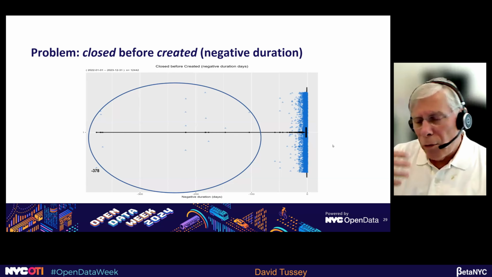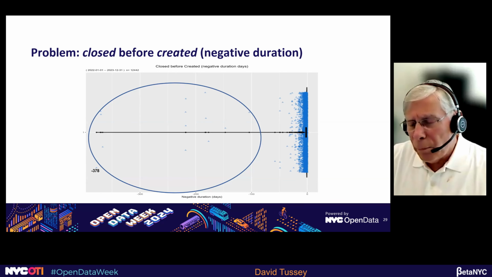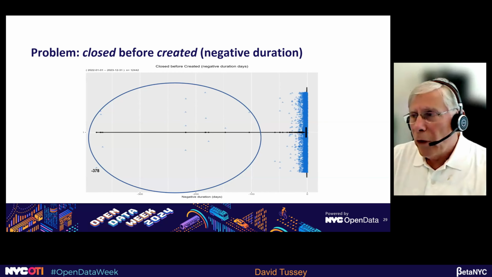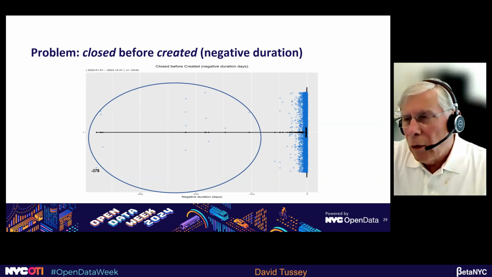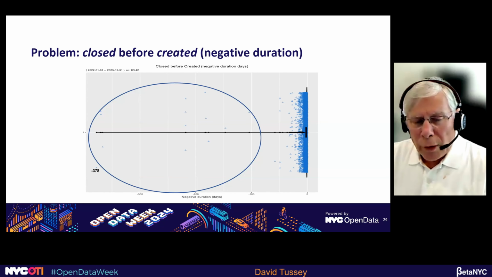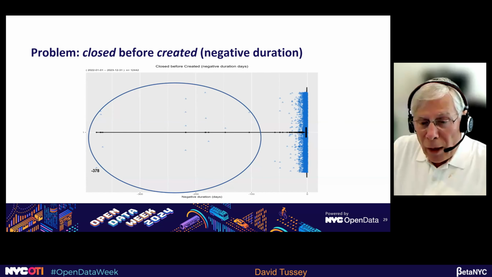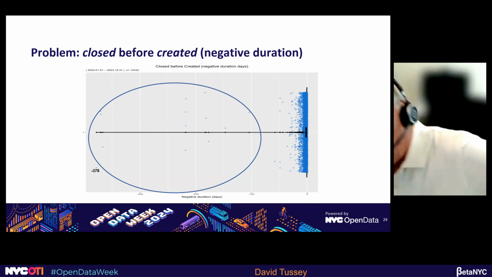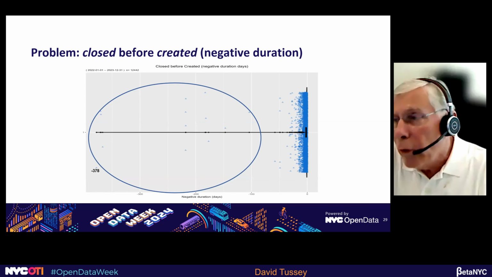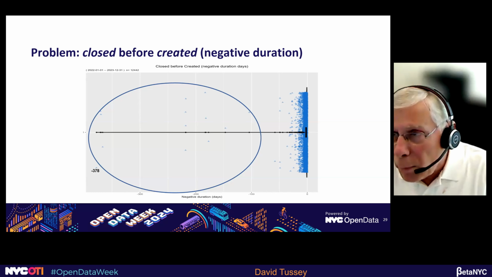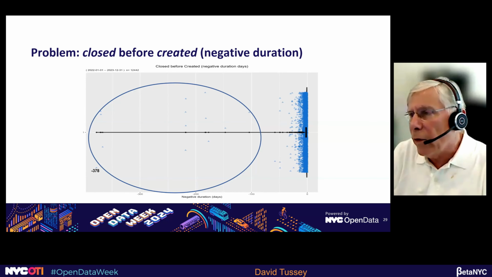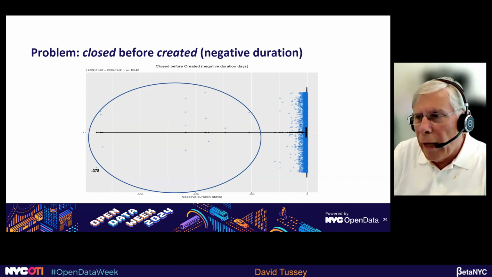And from a data cleansing perspective, my thought is these are all invalid when you're trying to do analysis on the response time for a particular complaint type or a particular agency. These are invalid SRs, and they should probably be completely eliminated from the data set before you go and do your analysis.